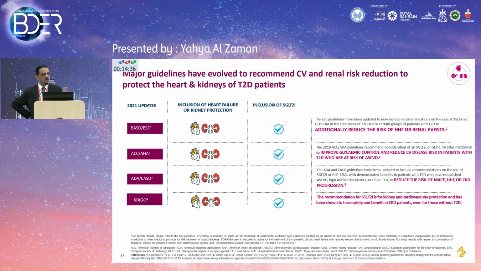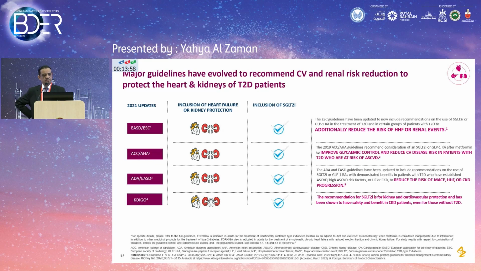Again, this is the first time that all the guidelines, the cardiac guidelines, the American Diabetes Association, the European Association for the Study of Diabetes, KDIGO guidelines, all agree that SGLT2 inhibitors should be the main pillar of the treatment. It reduces renal events, the progression of renal events, reduces cardiovascular mortality, reduces all-cause mortality, and improves glycemic control. So there is an abundance of evidence in diabetics, and now they are going to share that even in non-diabetic patients there are some benefits.